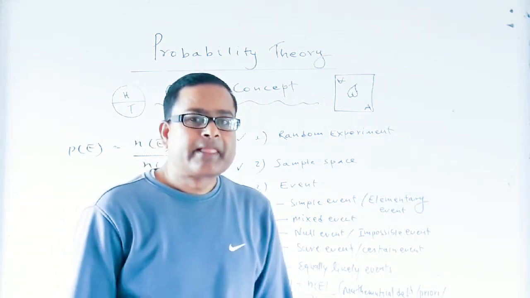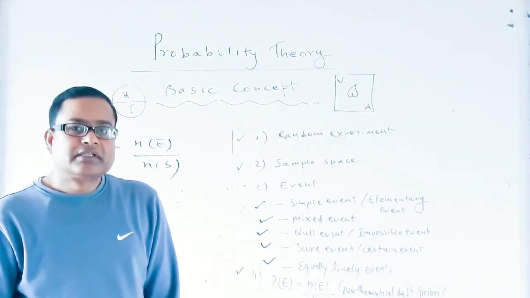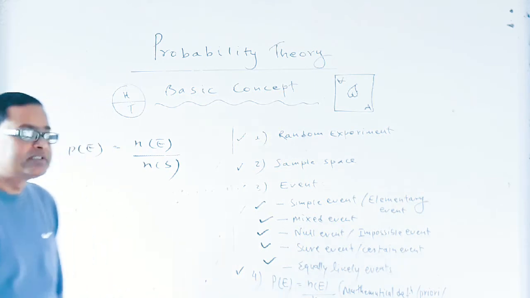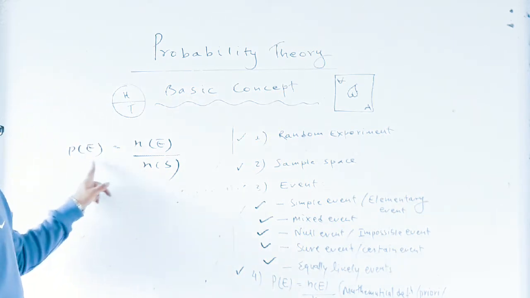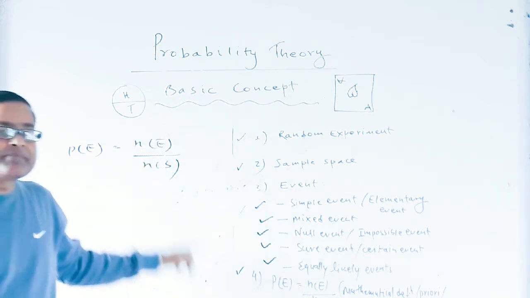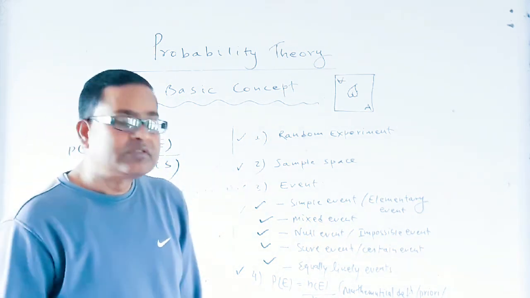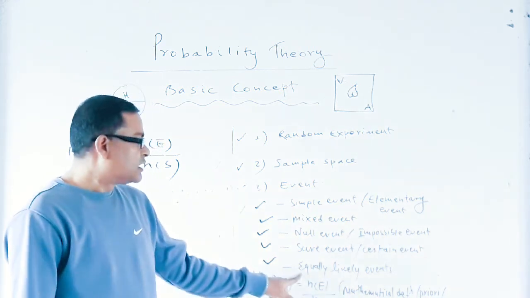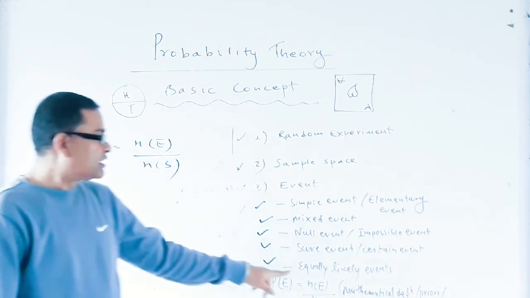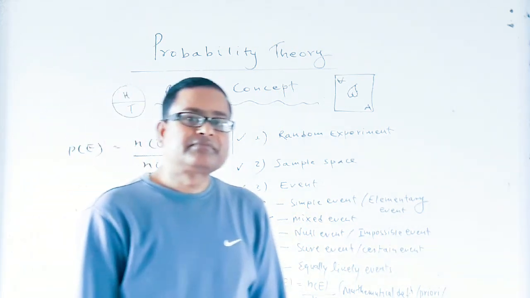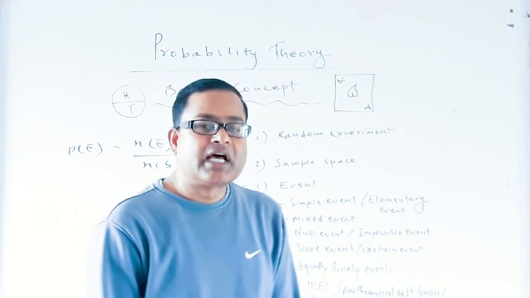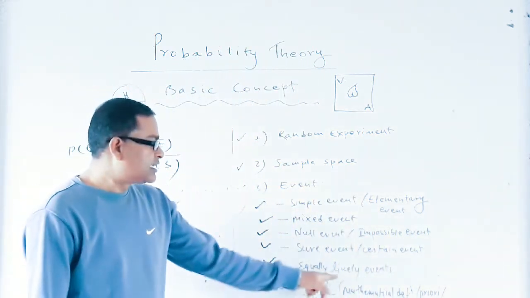Dear students, the mathematical definition of probability, which is P(E) equals the number of elements of event E by the number of elements of the sample space, is true only if the events are equally likely events. That means the possible outcomes are equally likely.